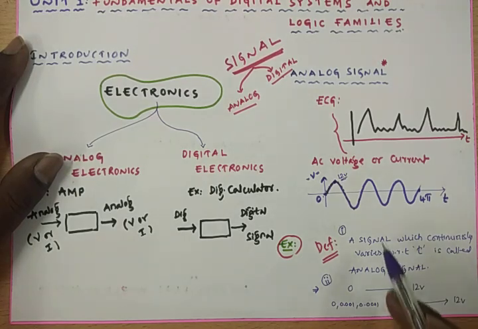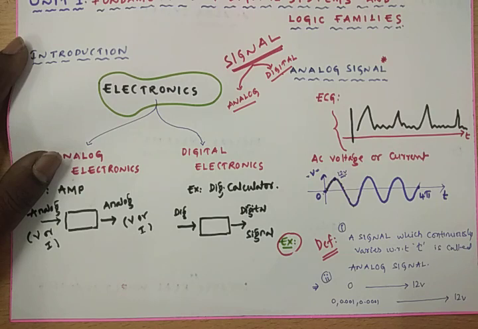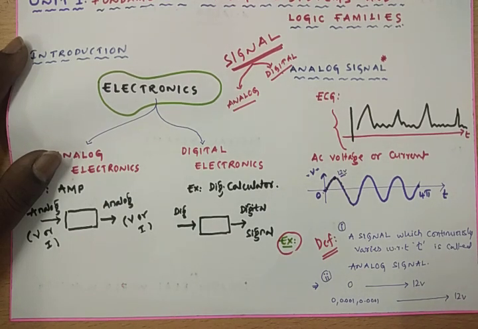First one, the definition. Another one is a property of the analog signal. A signal which continuously varies with respect to the time is called an analog signal. In case of an analog signal, we will be having infinite amplitude levels.